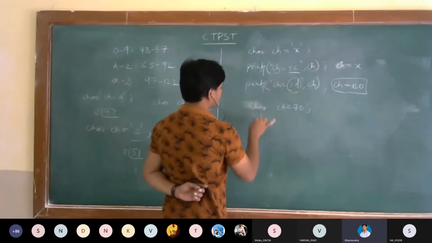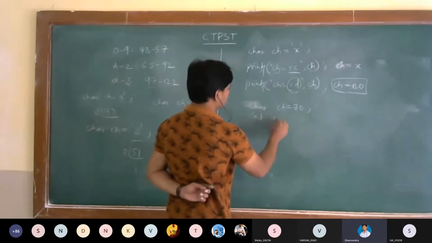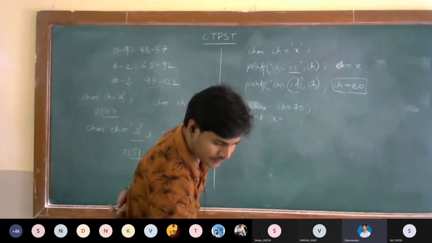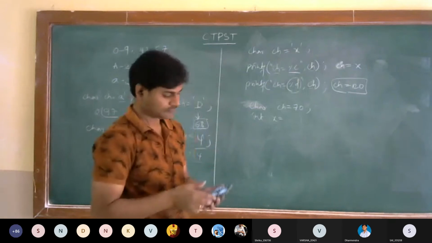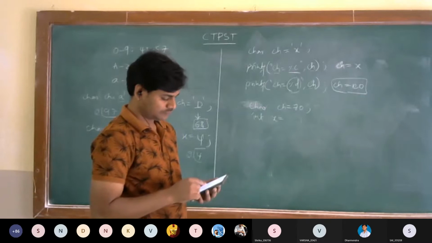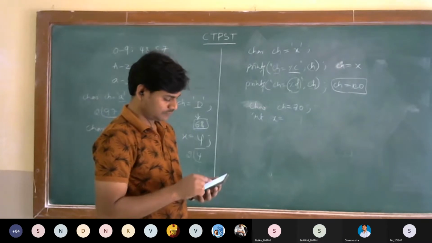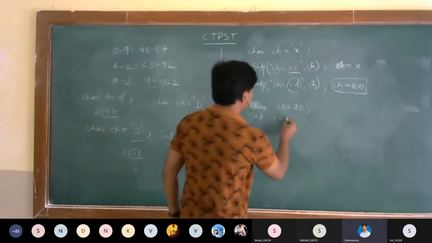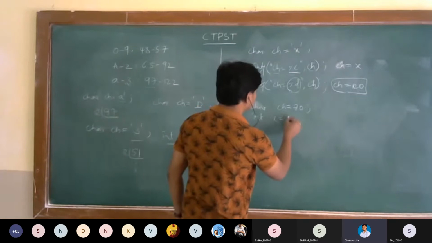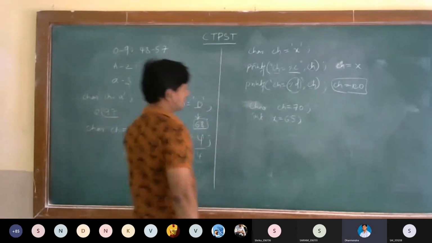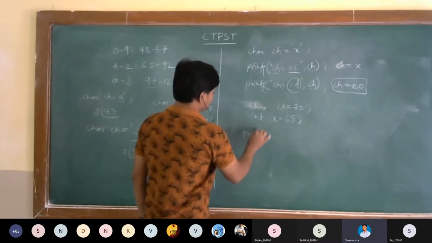Then int x is equal to, I'm taking, for example, 65. Is it okay? Now I'm printing the values.